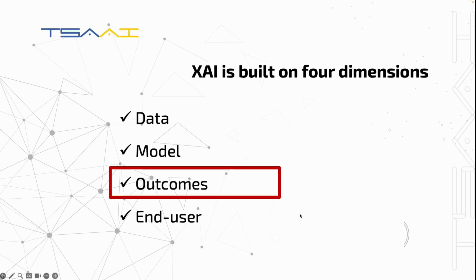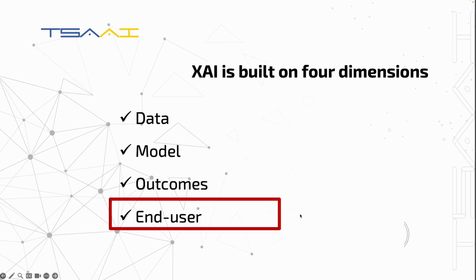Now let's talk about the outcome dimension. This is all about explaining the result the model produces. In this dimension, explainable AI focuses on giving clear reasons for a specific prediction or decision, helping users understand how certain inputs lead to certain outcomes. Finally, there is the end-user dimension, which might be the most important one. It ensures that both technical and non-technical audiences understand the AI decisions and feel confident using the system.